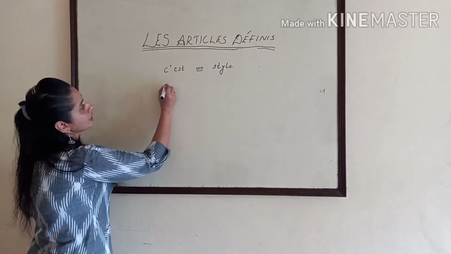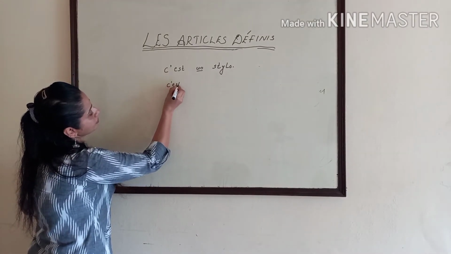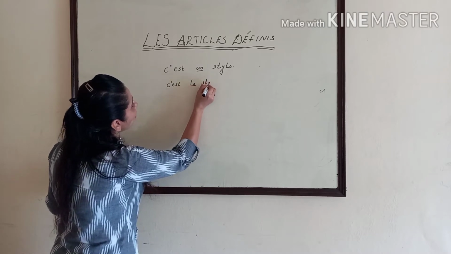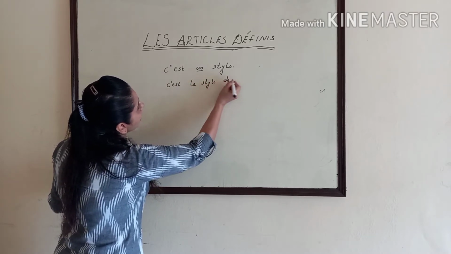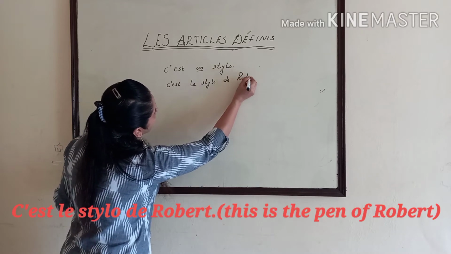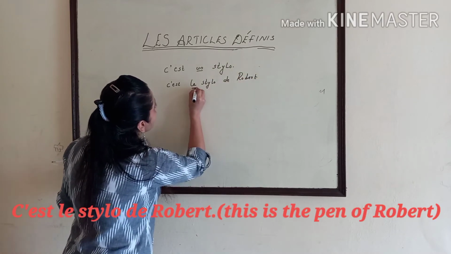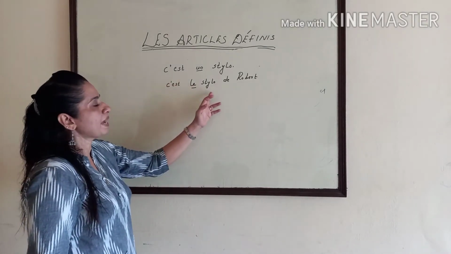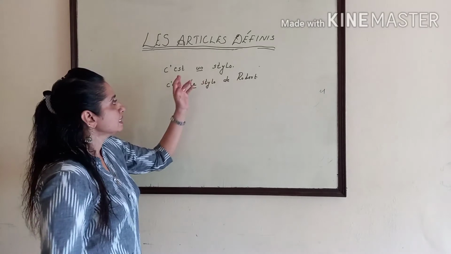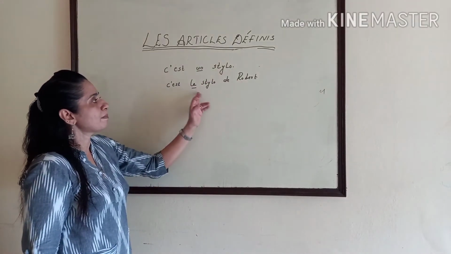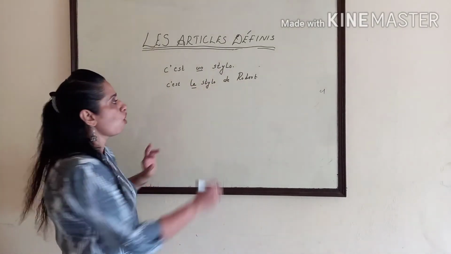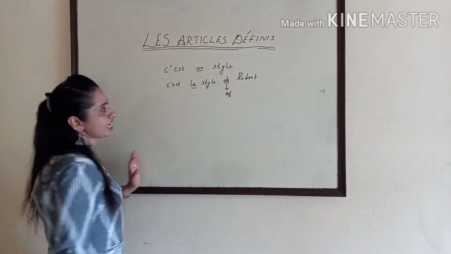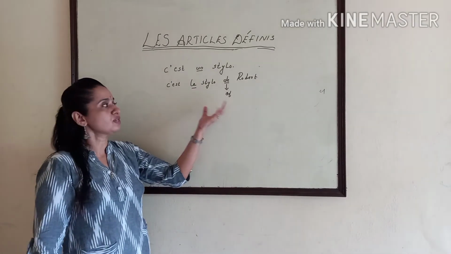And next we write, say, le stylo de Robert. Say le stylo de Robert. That means this is the pen of Robert. This is a pen. This is the pen of Robert. Of Robert. De means of. In English, how will we say Robert's pen?